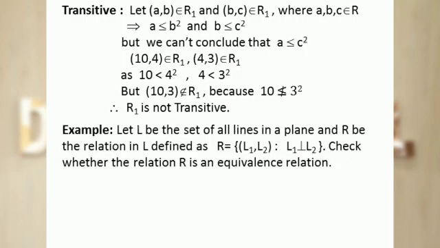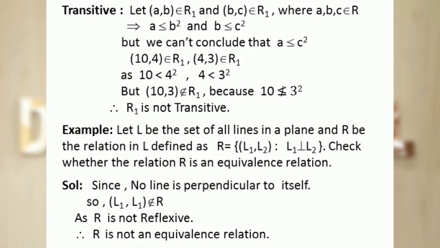Moving to the next example. Let L be the set of all lines in a plane and R be the relation in L defined as R containing the ordered pair (L1, L2) in which line L1 is perpendicular to line L2. Check whether the relation R is an equivalence relation. As we know, no line is perpendicular to itself.